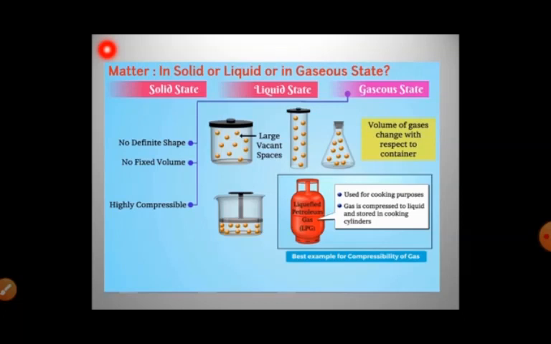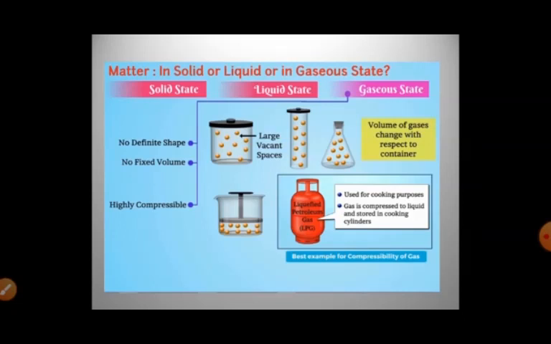Like that, CNG, that is compressed natural gas, is used in vehicles as it is highly compressible and can be stored in small containers and can be carried easily. The vehicles use the natural gas, that is compressed natural gas. These are the properties of the solid, liquid and gas. So you can revise the properties by writing in your book, and you can get an idea of what the solid, liquids and gaseous are.